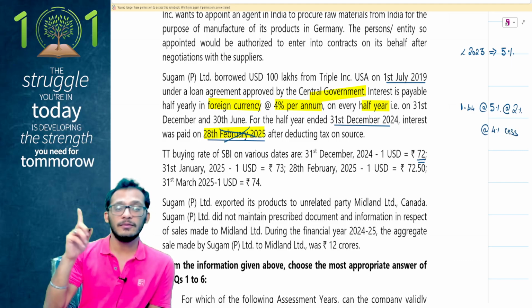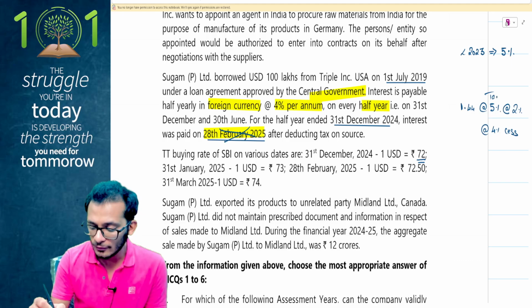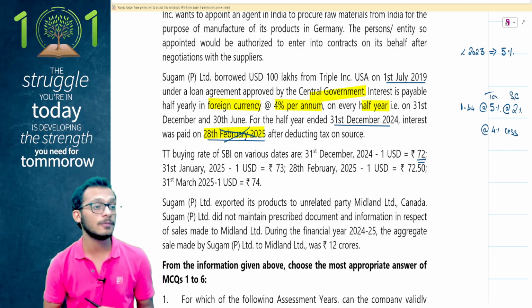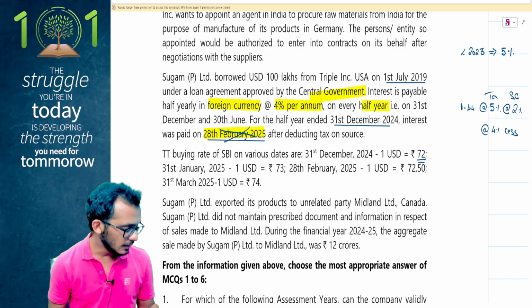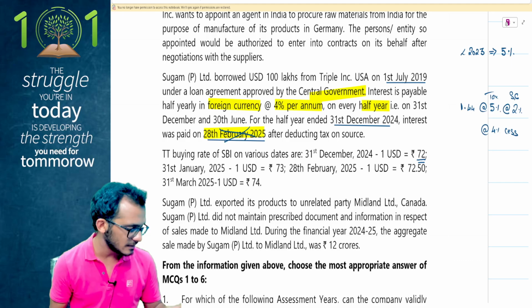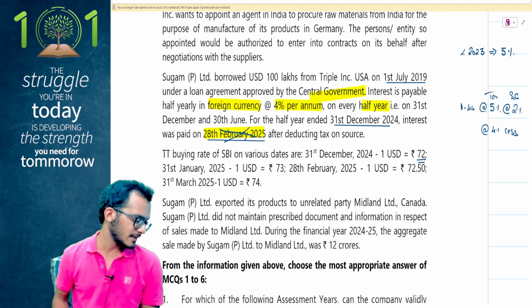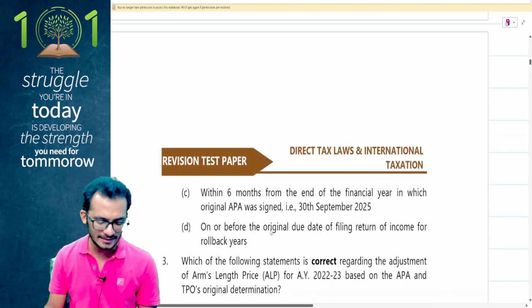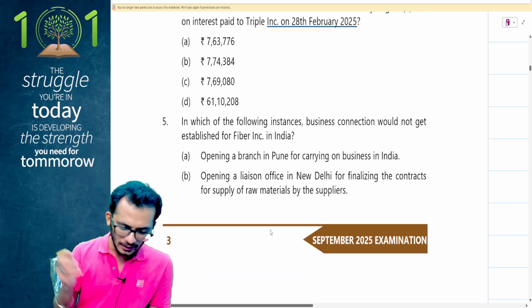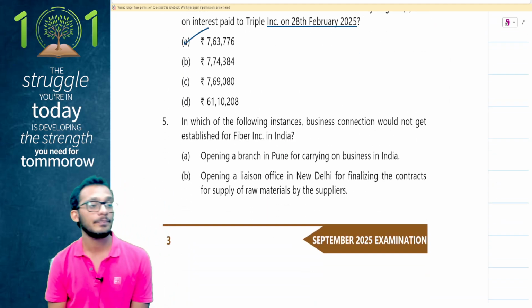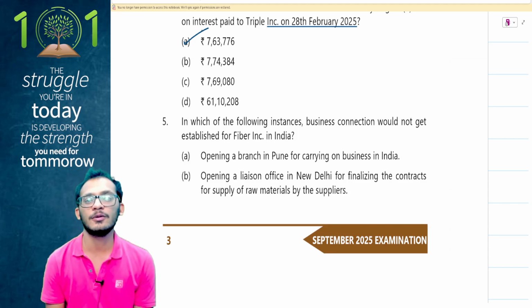So I have 5% of tax, I have 2% of surcharge, and then I have 4% of cess. So let's check this out. Into 5% plus 2% plus 4% gives me 7,63,776 rupees. So therefore, option A is right here. That is how you have to report this.